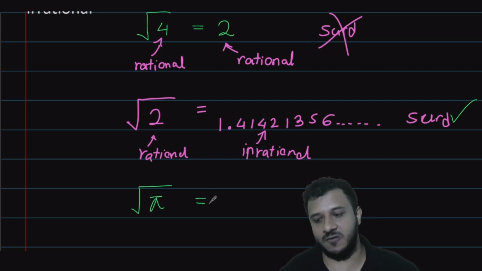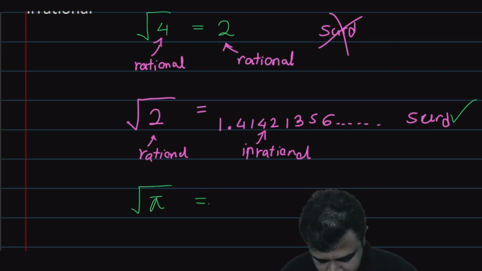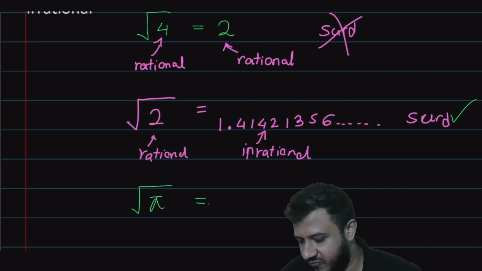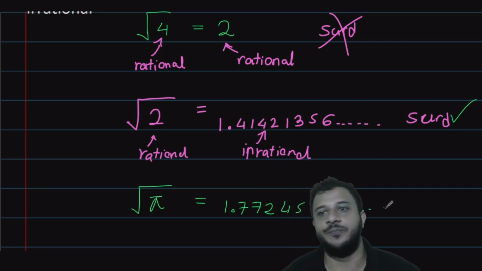Let me tell you the value of square root of pi. Square root of pi is 1.772453 and so on.